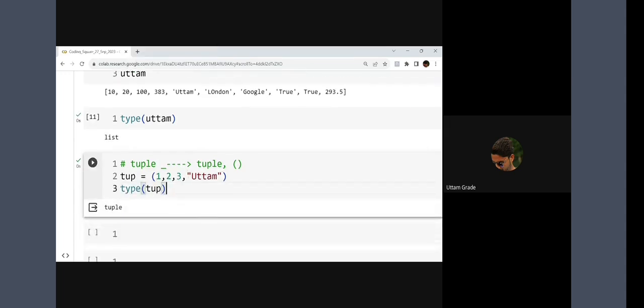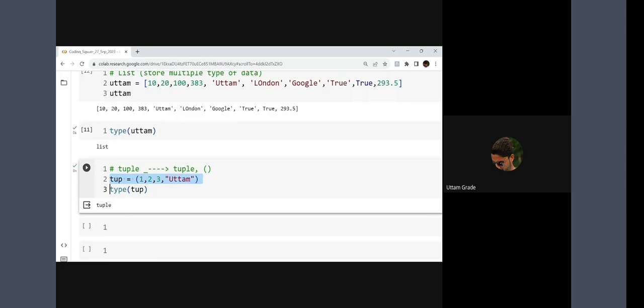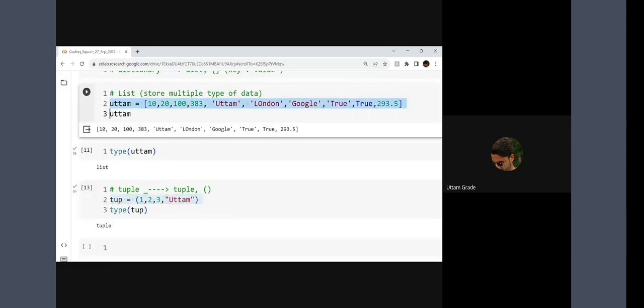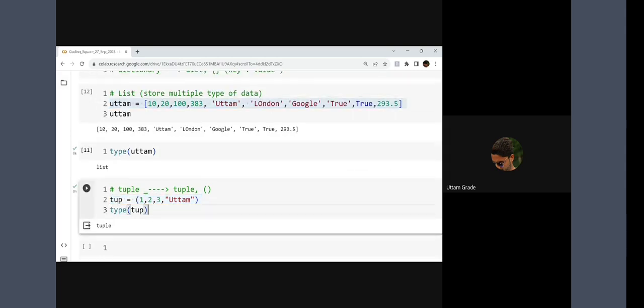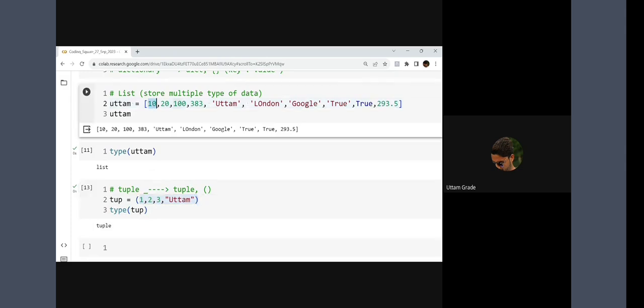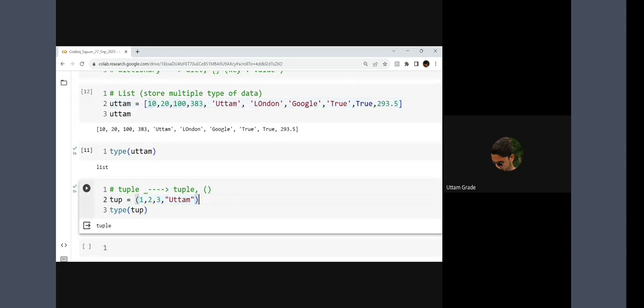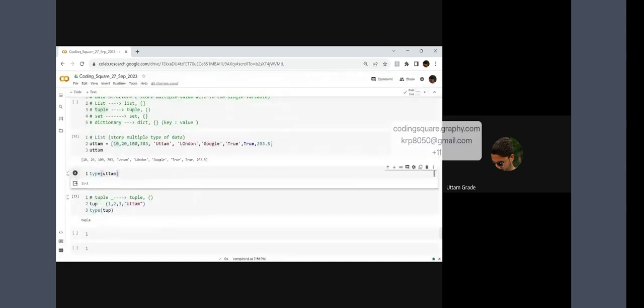But again, sir, if here I can store the same values, here I can store the same values, then what is the difference between tuple and list? Only this bracket? You can say yes, but there are many more differences also, which I'll explain to you.